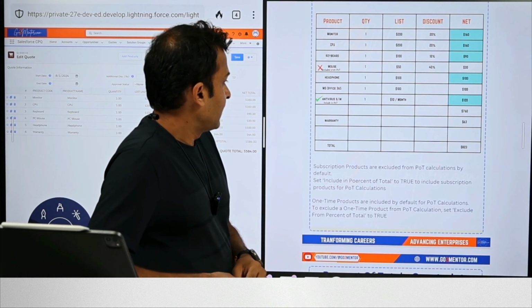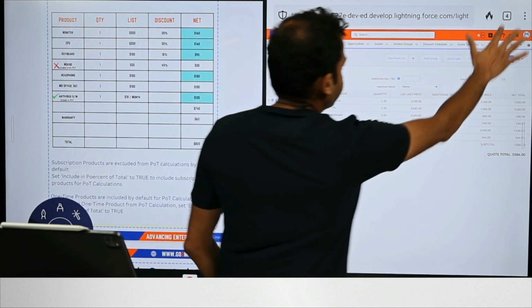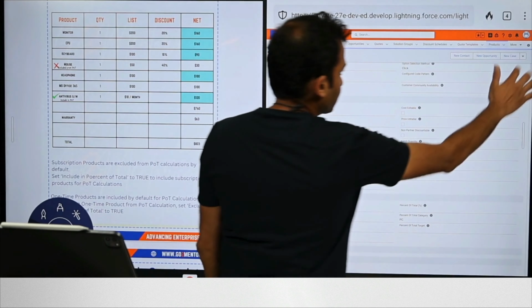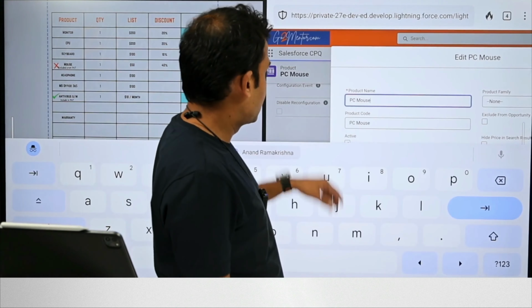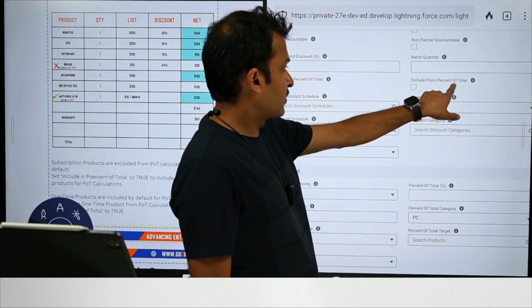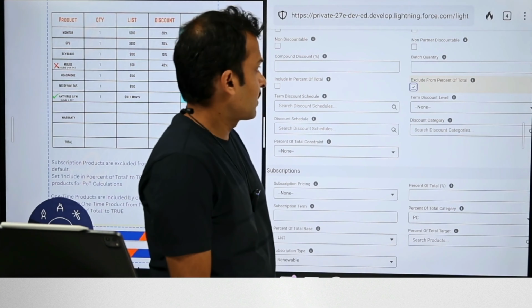So first things first, we need to add the antivirus. But before we do that, let's make the changes. We'll go to the PC mouse product, make an edit, and specify to the system that its pricing should not be included in the percent of total calculation. So there should be a checkbox, exclude from percent of total calculation. By specifically saying exclude, we are letting the system know that this product should not be considered for percent of total calculations.